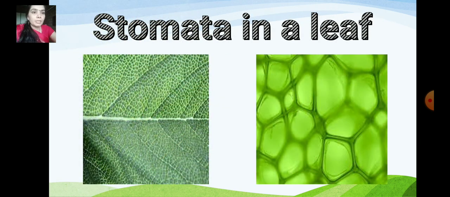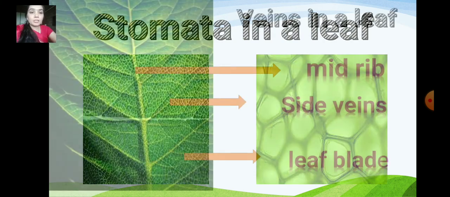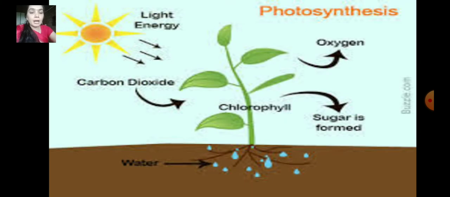Now let's learn about the stomata in the leaf. That is carbon dioxide, which is present in the air. So how does the plant absorb carbon dioxide?